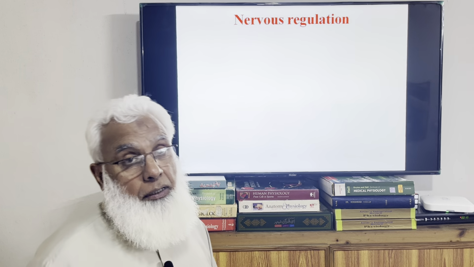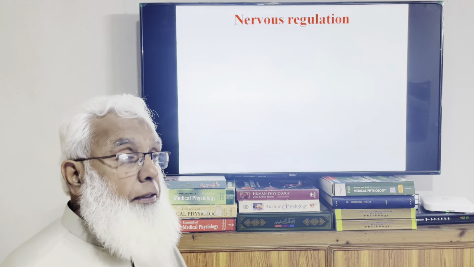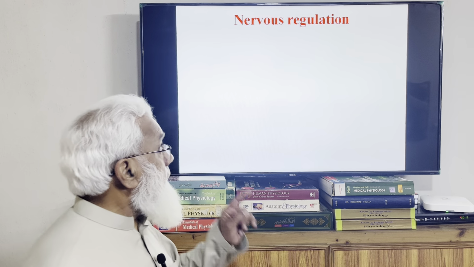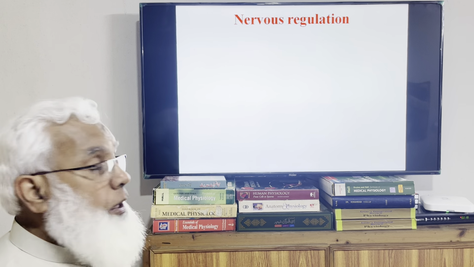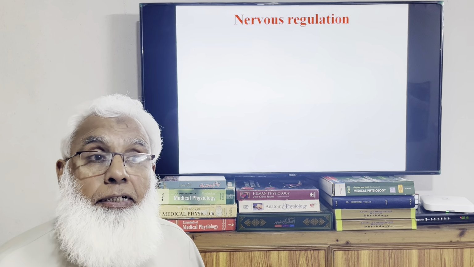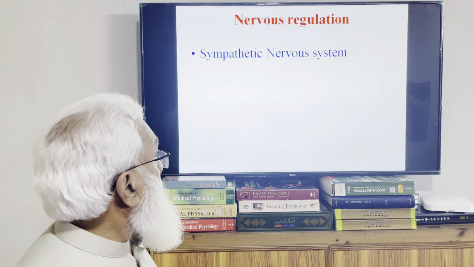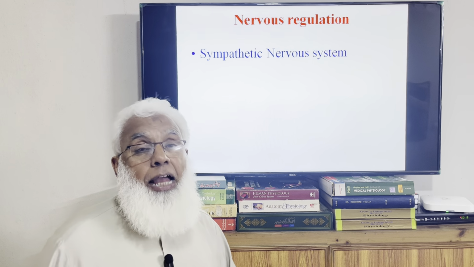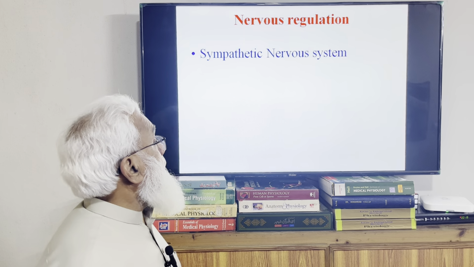Out of the extrinsic regulation, a very important regulation is the nervous regulation, the effect of the nervous system. As you know, the heart is supplied by the visceral nervous system, the autonomic nervous system. The heart is supplied by the sympathetic nerves from the sympathetic chain. We will see ahead in the diagram.